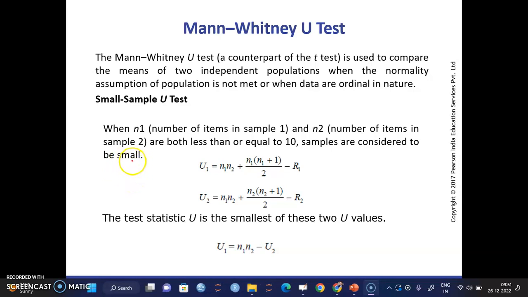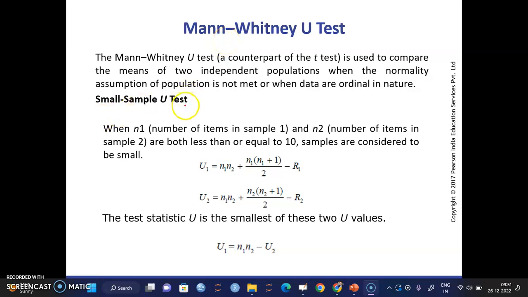Hello, students. In this lesson, we'll discuss the Mann-Whitney U-test. This is a non-parametric test, and it is a part of Unit 5. We have already discussed the chi-square test before this. Now, we'll have a look at how to calculate the Mann-Whitney U-test.